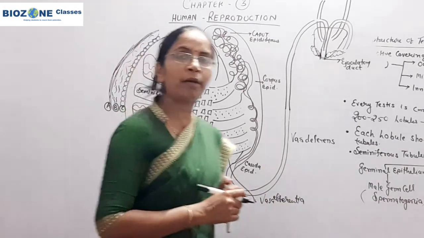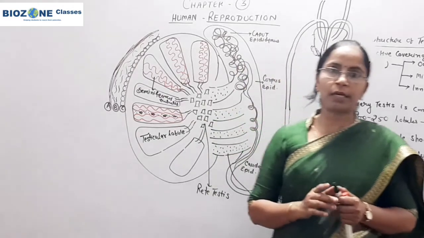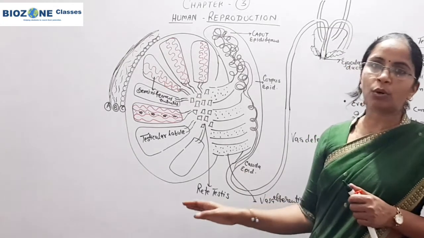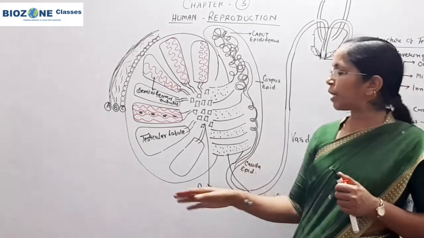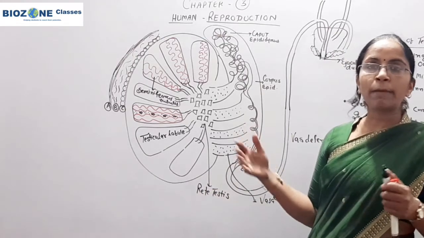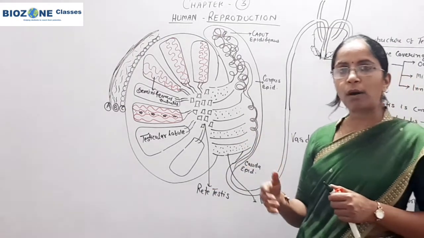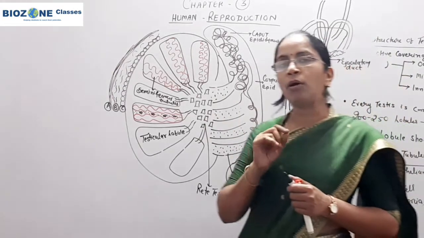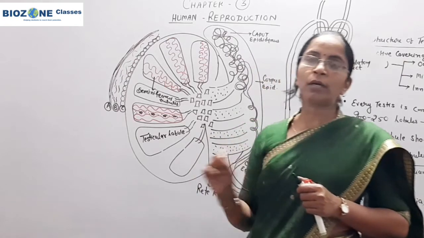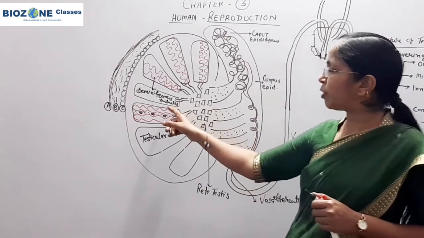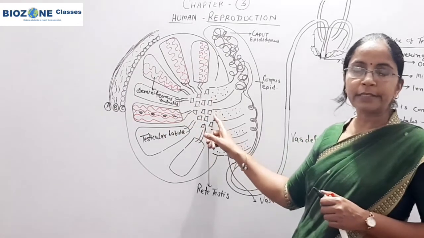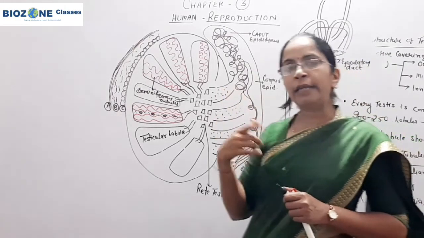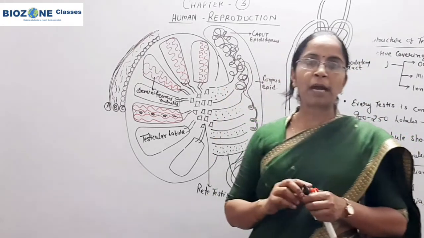This path you remember very well, because in the last year this path was asked in the NEET exam as well as in board exams. In regular board exams this question is regularly asked: draw the path for the spermatozoa. As such you do not have to draw this diagram, but only a graphical diagram of how the ducts are formed. So you simply write down seminiferous tubule, rete testis, vasa efferentia, epididymis, vas deferens, and then ejaculatory duct. So this much part you remember.